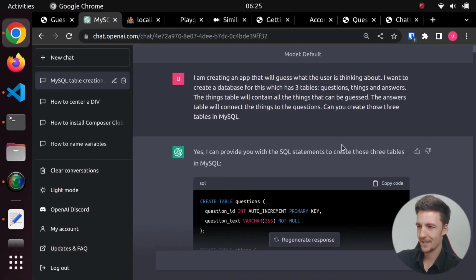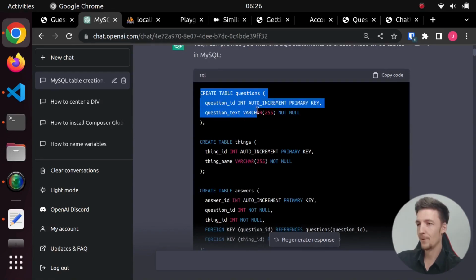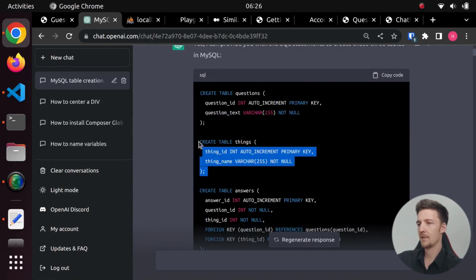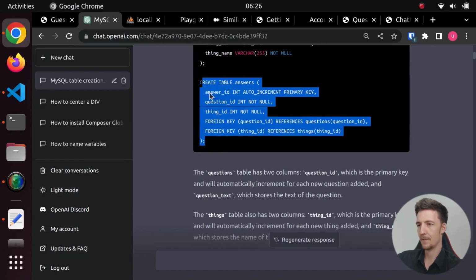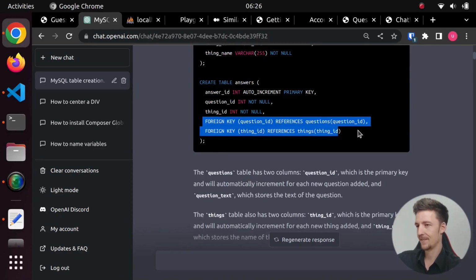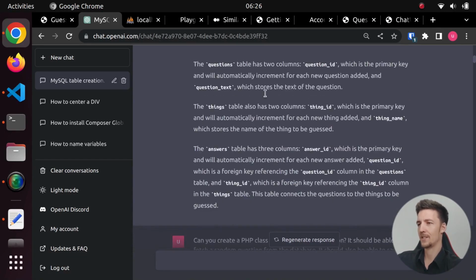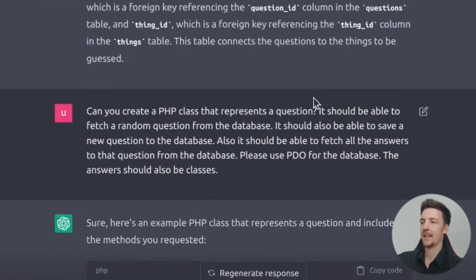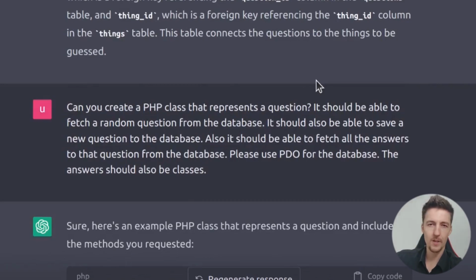So I started with this prompt to generate this MySQL table. So we have the questions table and the things table and the answers table. And it also added the foreign keys here. And then it provided us with some explanation of what it's doing. Then I asked it, can you create a PHP class? Because of course we are using the best language in the world, PHP, that represents a question.